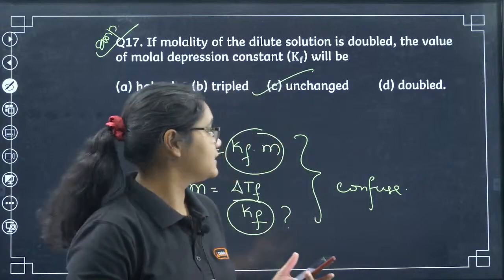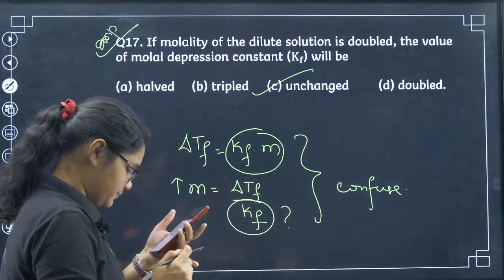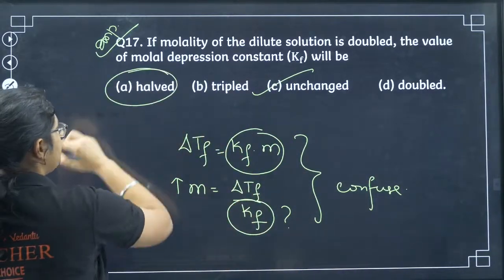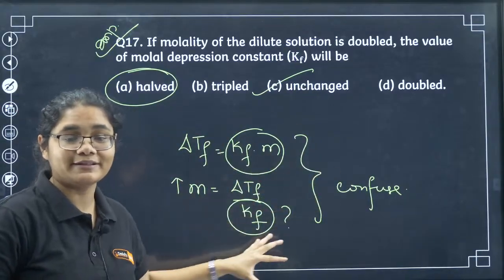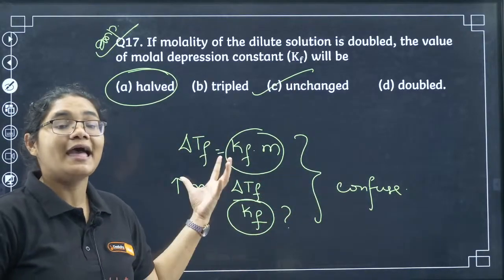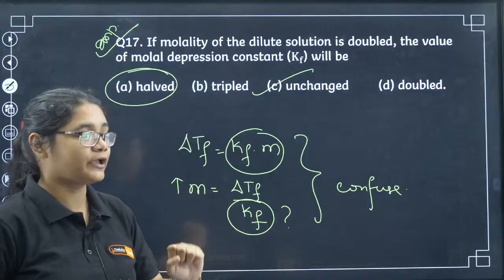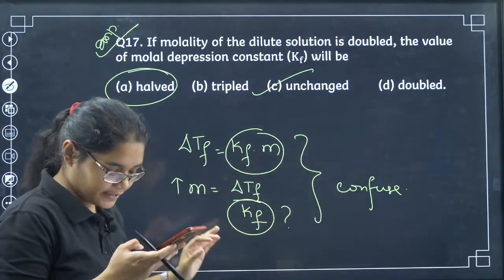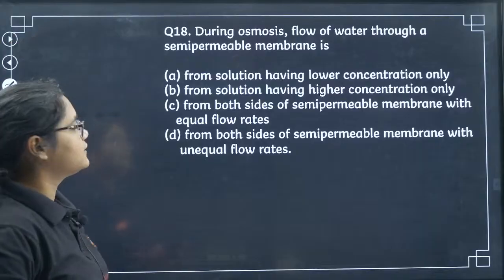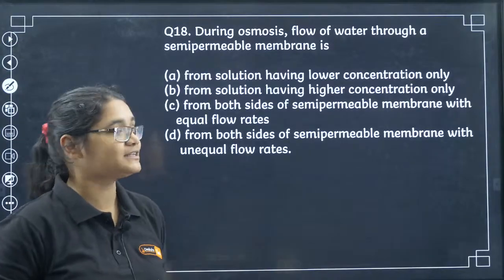So the correct answer here is remains unchanged. Those who are saying A, please get it correct. I have knowingly, intentionally told you in this way so that you will think this way and not make the mistake. So this is a constant and it remains unchanged. Clear? Okay, very good.